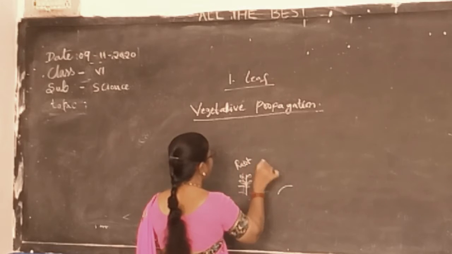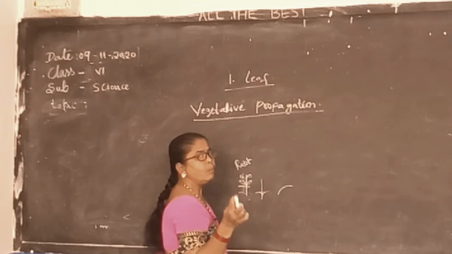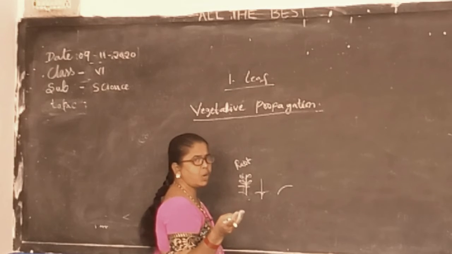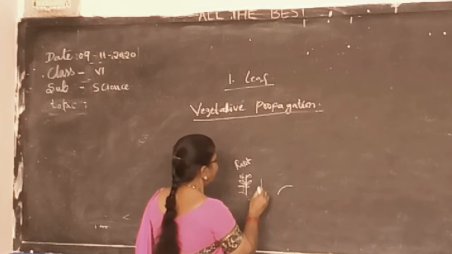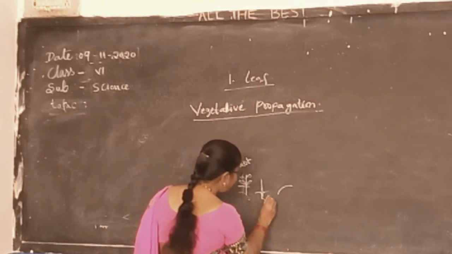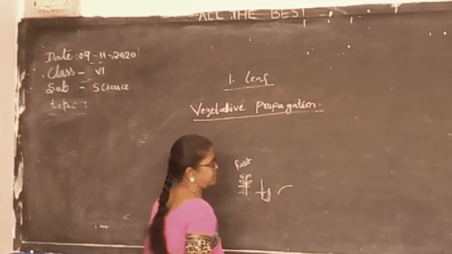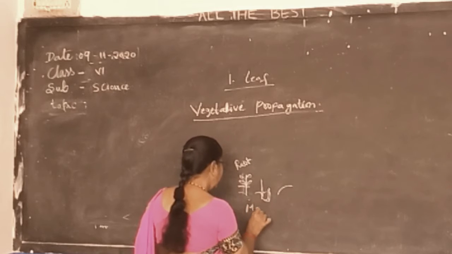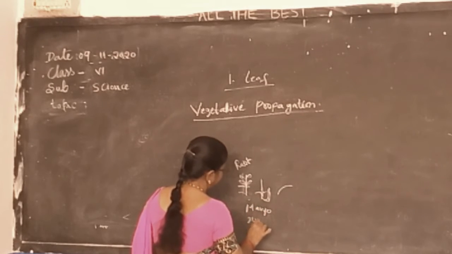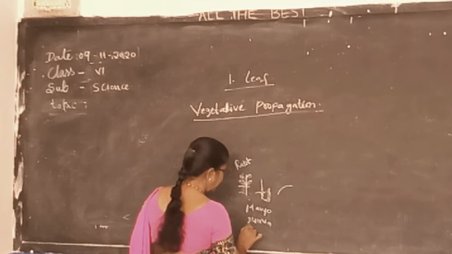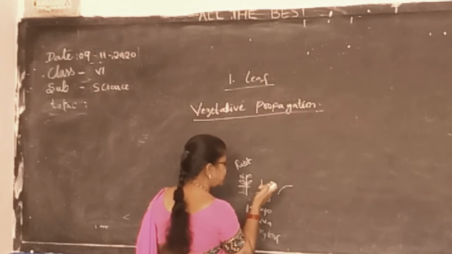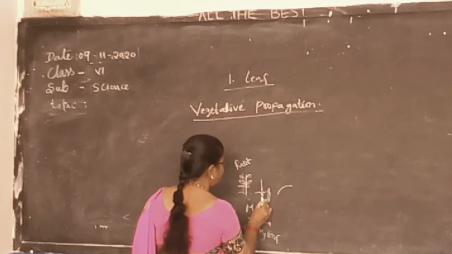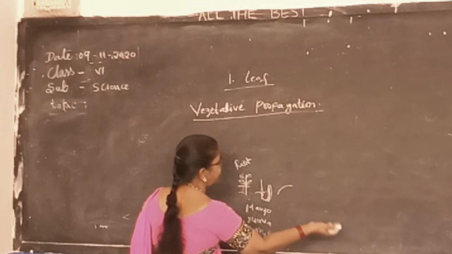And through the roots, you can take the example of a mango, guava, or curry leaf. So with these three, through the roots, again a small baby plant will arise, maybe in a mango or guava or curry leaf. Through the roots, after some years, a small baby plant will arise beside the plant.